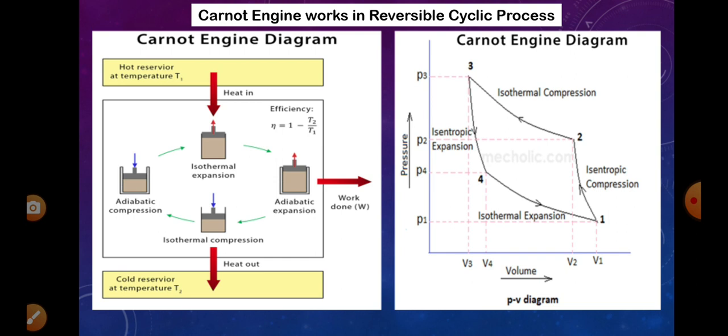So for this, if you take a graph, pressure versus volume, you will get isothermal curves that are less steep than adiabatic curves. That is, 2, 3 and 4, 1 are isothermal expansion curves, whereas 1, 2 and 3, 4 are adiabatic curves. So this you learned at the intermediate stage. I think the graph representation, everything you can understand.